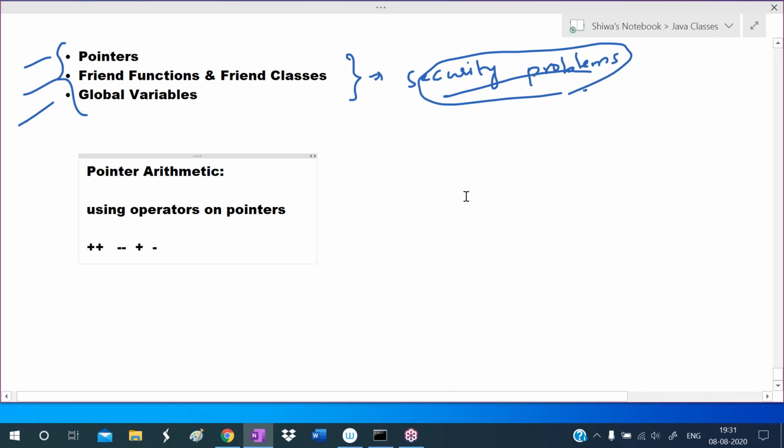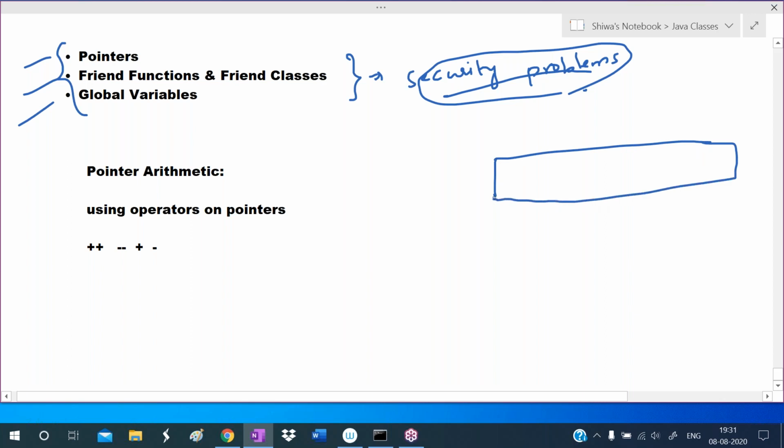For example, here there is one structure record. One bank is maintaining it like this. This is customer one. Customer one's account number is 1234. His name is Ramu. His account has 50,000 rupees balance.